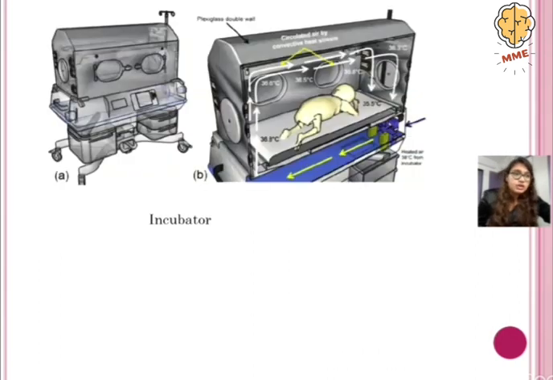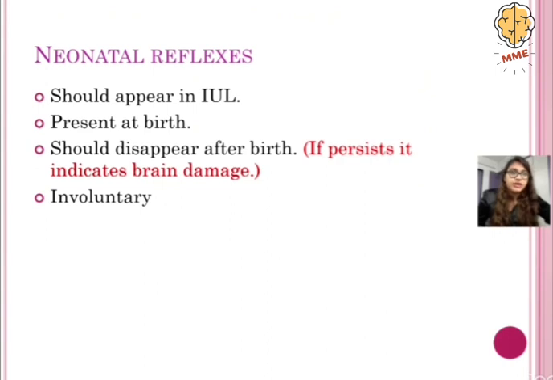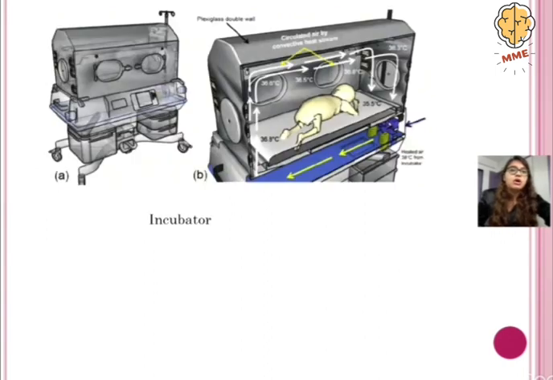So in this picture we can see a radiant warmer. Then over here, this is a picture of an incubator. The incubator is a closed cabin or a closed box which is going to keep on circulating the warm air around the baby to keep the baby warm.